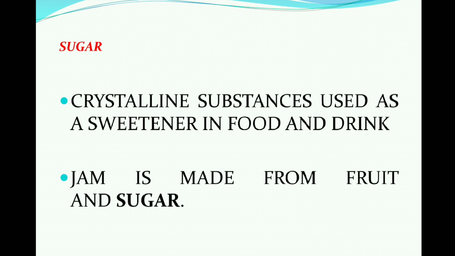Next is sugar, crystalline substance. We all know that that is sweet, right? So sugar, the jam is made from fruit and sugar. This is an example of sugar.